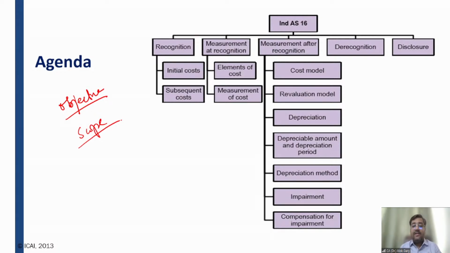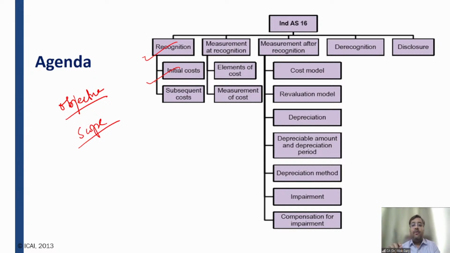Then we will discuss the recognition part: when an item has to be recognized as property, plant and equipment under Ind AS 16 in the books of accounts. In that, we will talk about initial cost and subsequent cost. Initial cost means, if I have purchased a truck, my initial cost is the cost of the truck. At the time of initial cost, which criteria need to be satisfied for recognizing an item as property, plant and equipment?